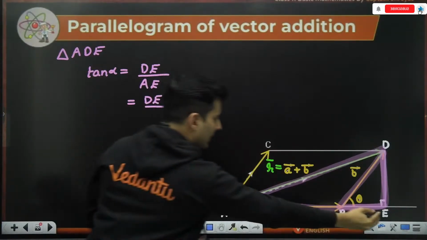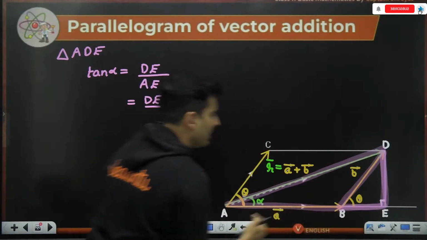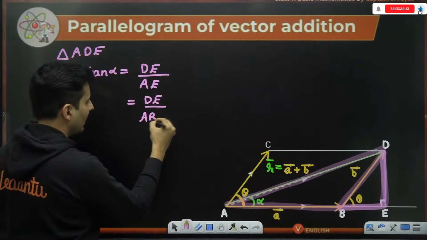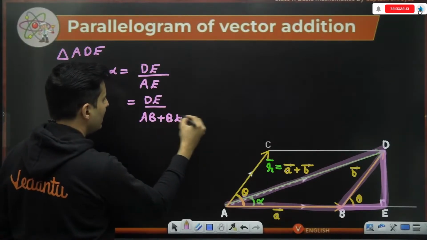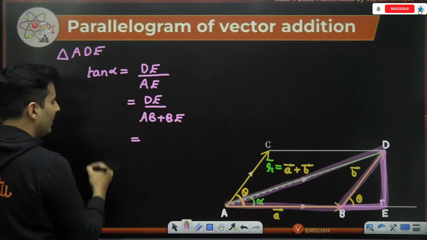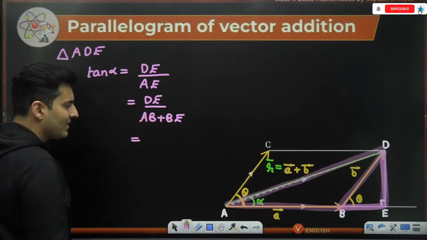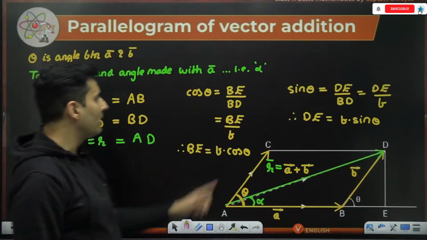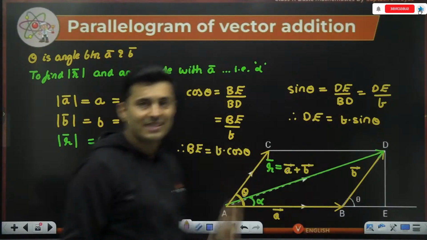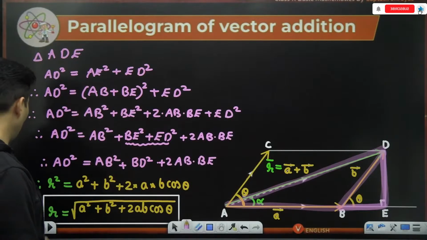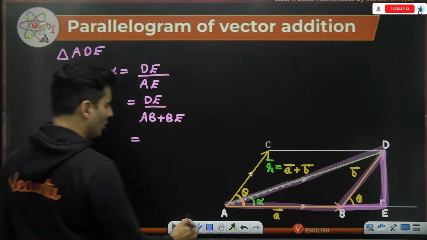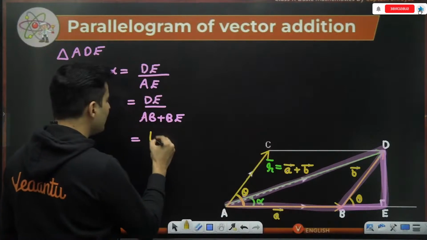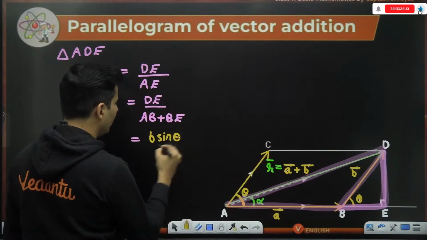A to E as AB plus BE. Why did I do it? Observe. What is DE? I found it out over here. DE is nothing but B sine theta, so I can just put it over there, which I have already found.